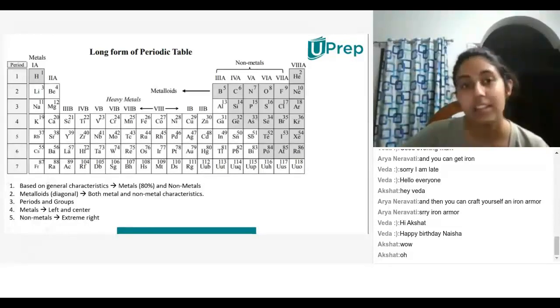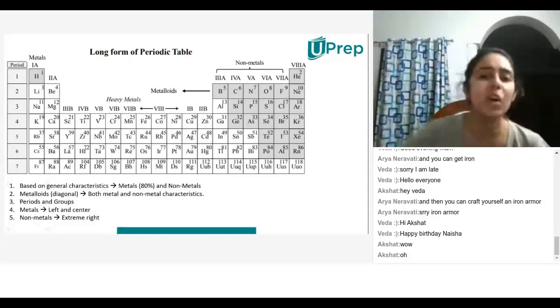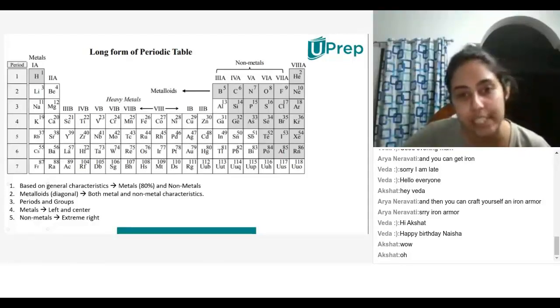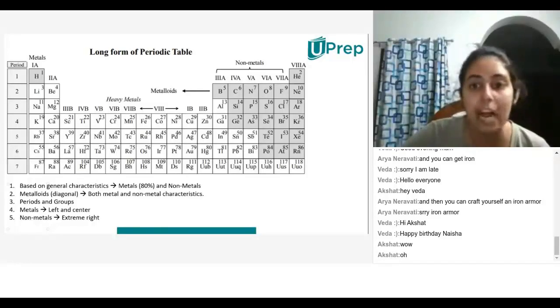They're denser, exactly, because of their properties. Yes, they are heavier, which is why they're called heavy metals. For example, in this list you will see iron, copper, zinc. All of these are metals that are actually heavy.